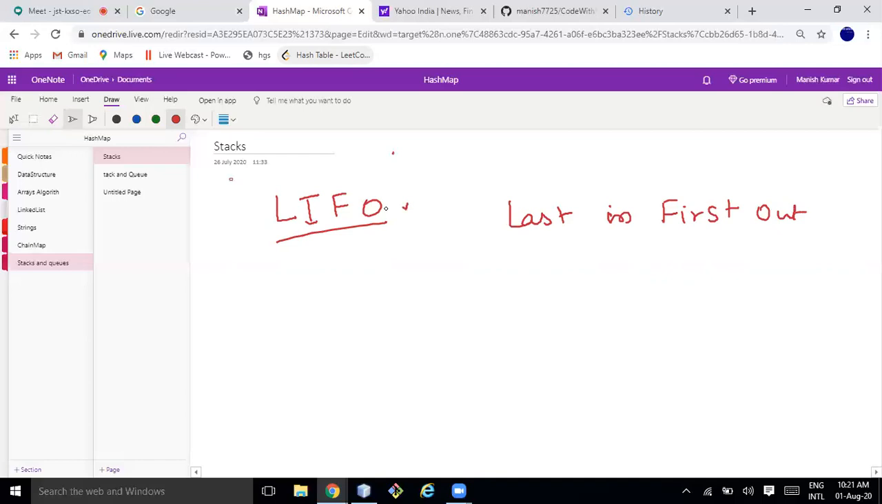There is no particular order like storing in increasing or decreasing order; it's the order of insertion. So we maintain the order of insertion, and whatever is inserted last we will be extracting first, and that's why it's called the LIFO operation.